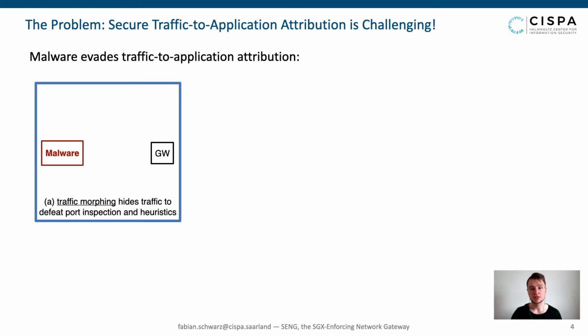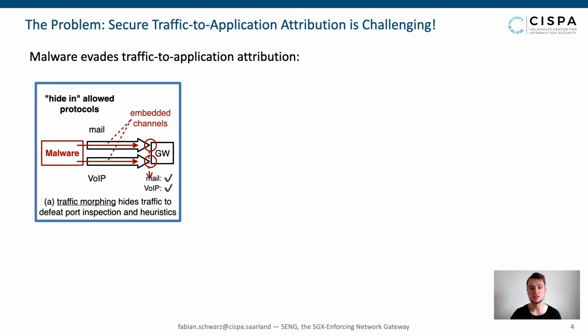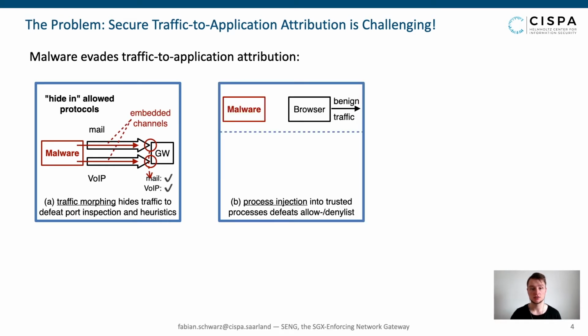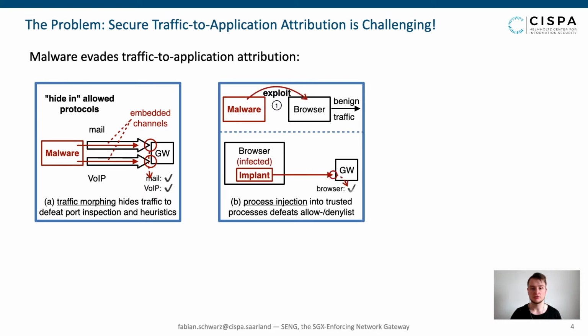First, malware can defeat port and heuristic-based approaches by using traffic morphing techniques to hide in benign network communication. Second, malware can inject itself into allow-listed processes to abuse their trusted identities for firewall bypass. For instance, if malware injects into a trusted browser, all malicious network communication will be wrongly attributed to the browser process and thereby evade the firewall.